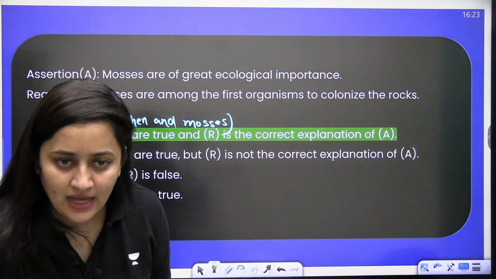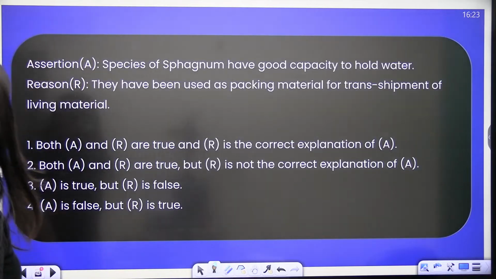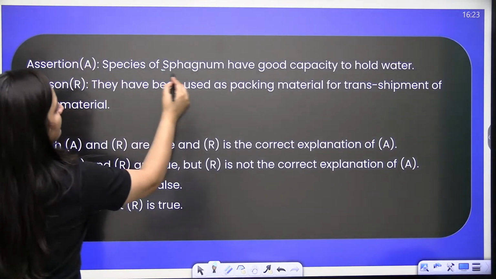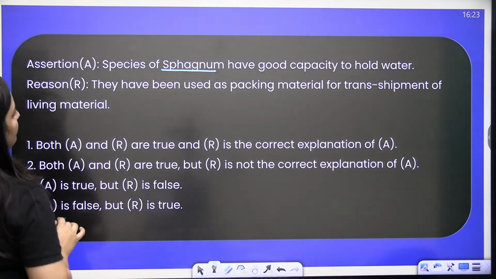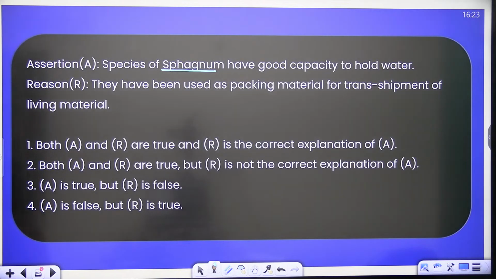Done, bache? So next question: species of sphagnum have a good capacity to hold water. They have been used as packing material for the transshipment of the living material.